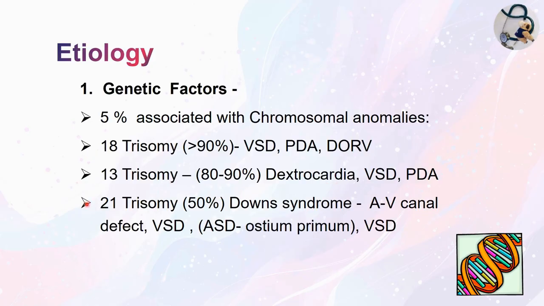In trisomy 21, that is Down syndrome, 50% may have congenital heart disease, and the common defects are AV canal defect, VSD, ASD, which is ostium primum type, though ostium secundum is the commonest type overall, but in Down syndrome you get ASD, ostium primum type, and VSD. So these are the common congenital heart diseases.